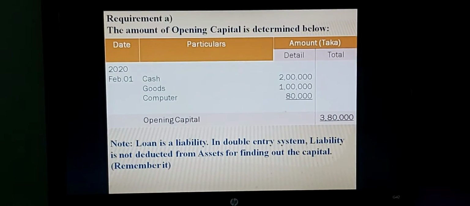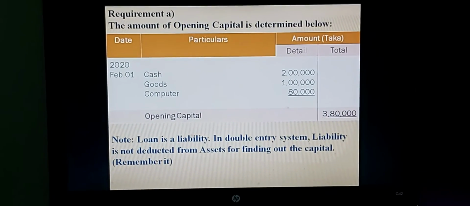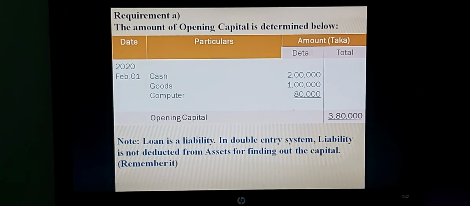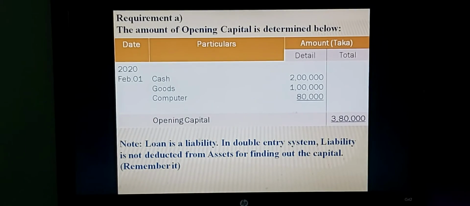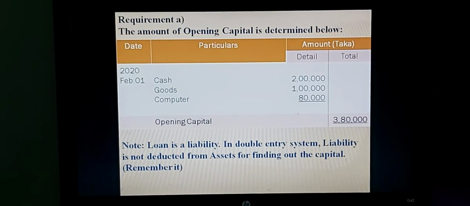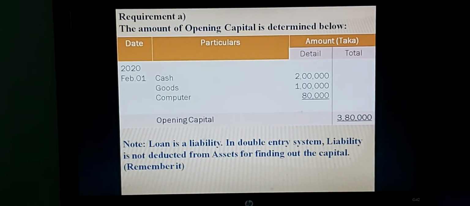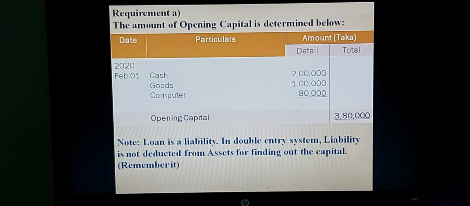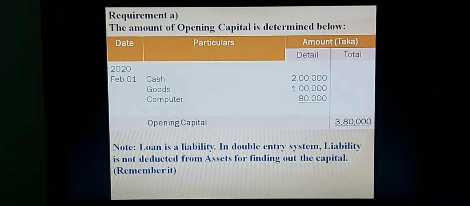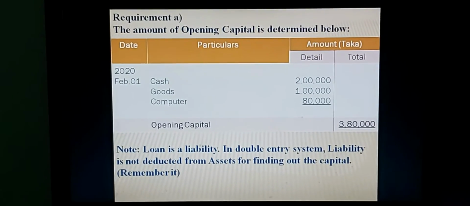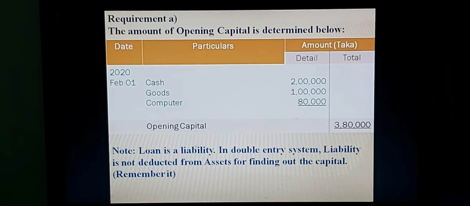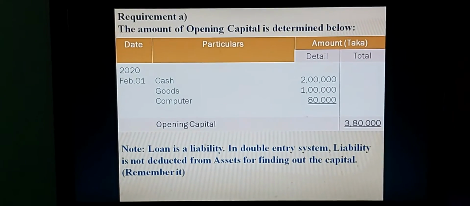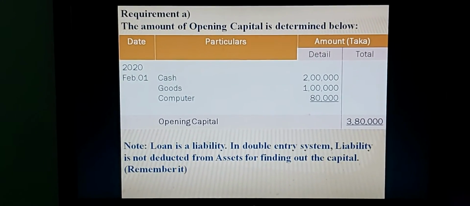You are solving the journal entries, so this is the double entry system of accounting procedure. So you can find out the opening capital very easily. Only opening assets. February 1, transaction: started business with cash taka 2 lakh, goods values of taka 1 lakh, and computer values of taka 80,000, and loan taka 50,000.